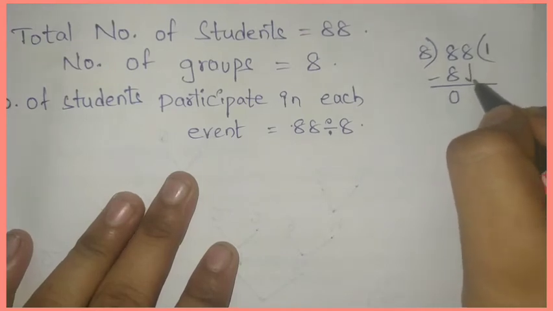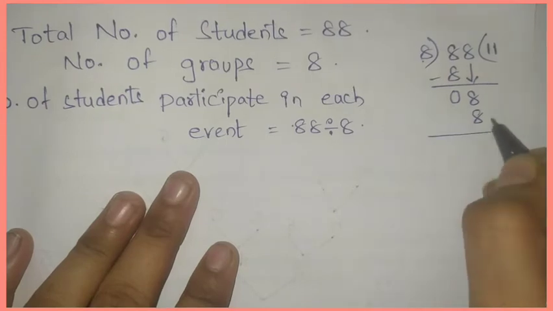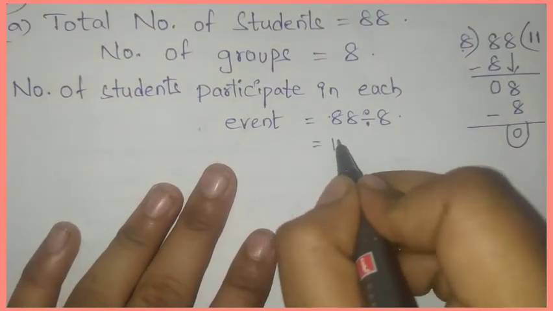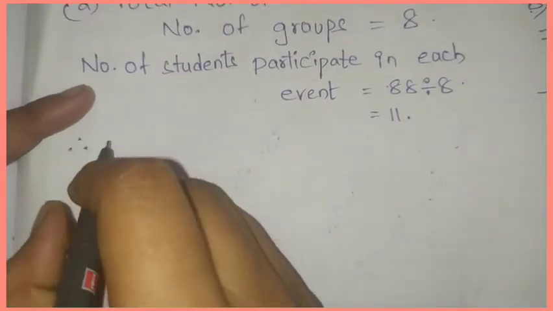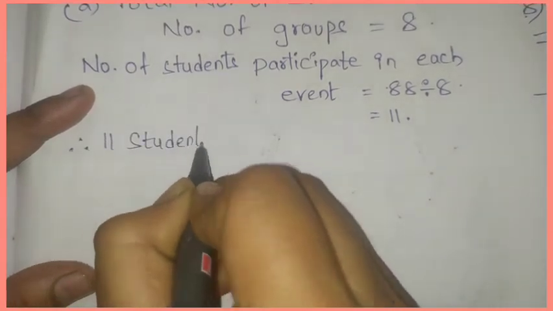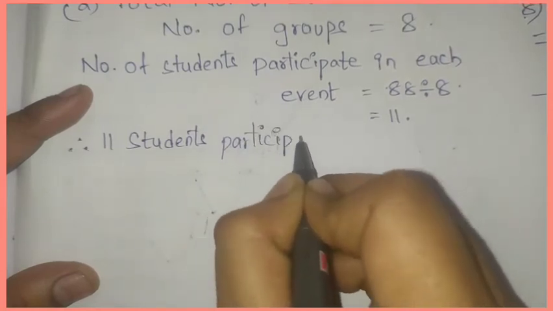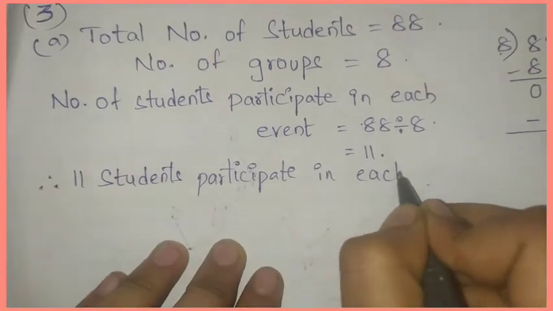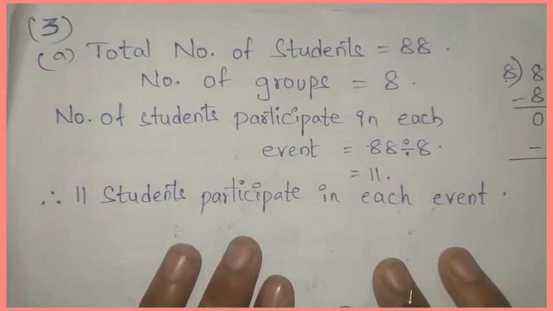Now we will take this number here. Again 8 ones are 8. 8 minus 8 is 0. Means 11 students will participate in each event. This is third bit A answer.